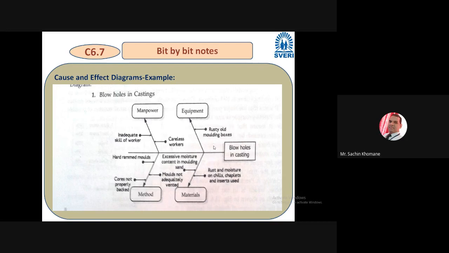Does anybody want to ask anything? Because I have one question related to this, or we can say an exercise. A small exercise will be there. I hope you understood clearly. Now, from my side, take any example of a problem or effect, and you have to tell me one main cause and one sub cause.